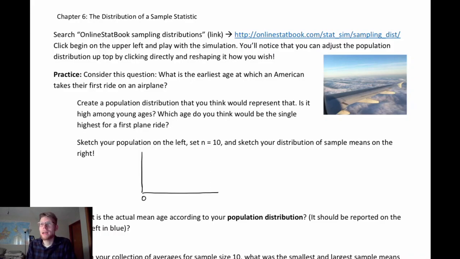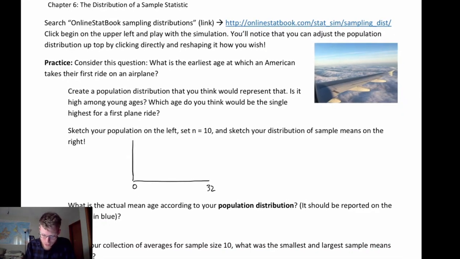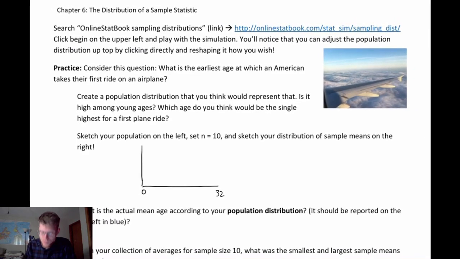I'm going to fill in mine. I'm going to cap this one at 32, not because people don't take their first airplane ride afterwards, but because we're going to be using a sim that naturally maxes out at 32. So I'll be consistent with what I'm going to do on the sim. I think there are a few who've taken a ride on an airplane when they were infants, like 0, 1, 2, so I'll do a little bit of a line here, but I think the number is going to be much more likely around these younger kid ages. And then I imagine this slopes off a little bit as we get to higher and higher ages, since there are fewer and fewer people left taking their first ride at higher ages.